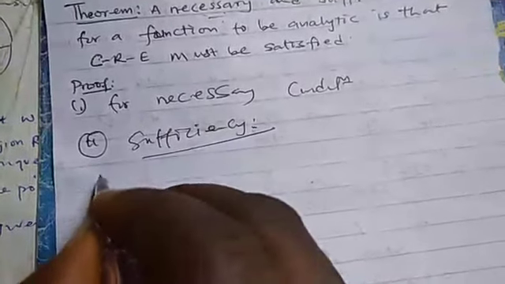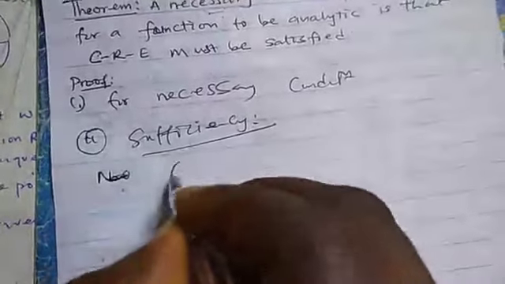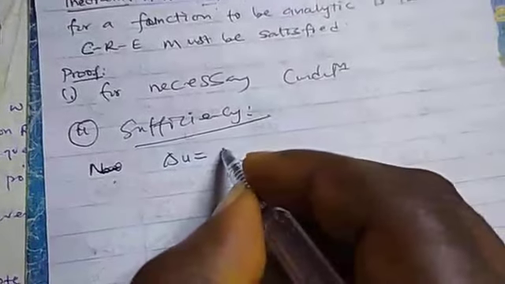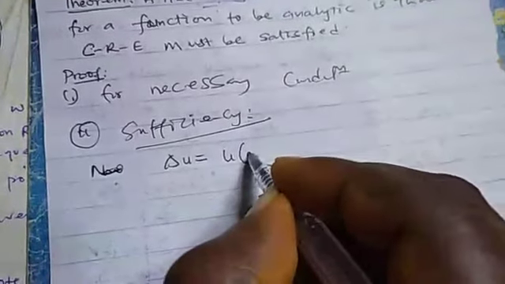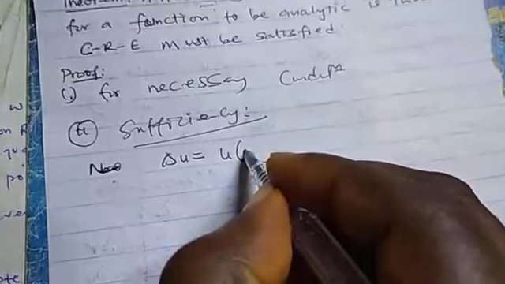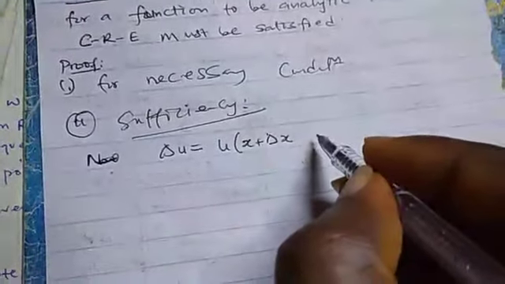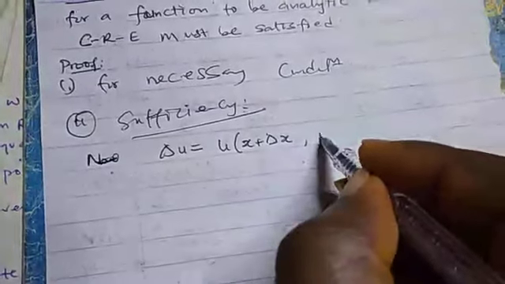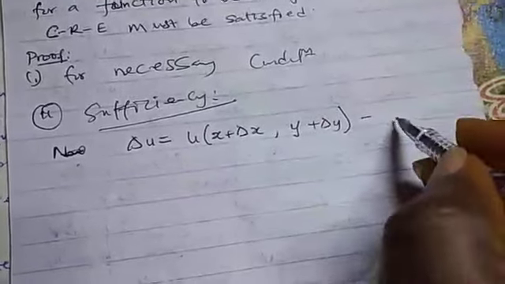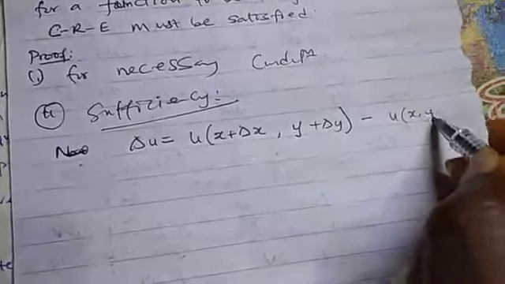Now, how do we prove it? We start by saying delta u, by definition. This is O level calculus. If we are using the definition from first principles, we know that our delta u is this.